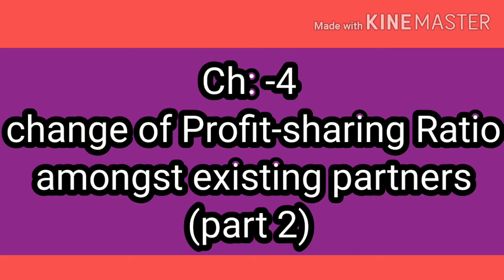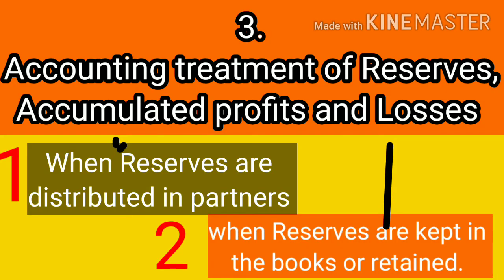Welcome friends. In my new video, we are going to learn chapter number 4, change of profit sharing ratio amongst existing partners, part 2. Accounting treatment for reserves, accumulated profit and losses.